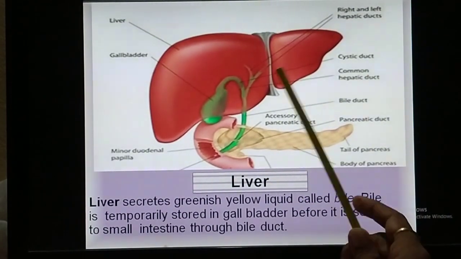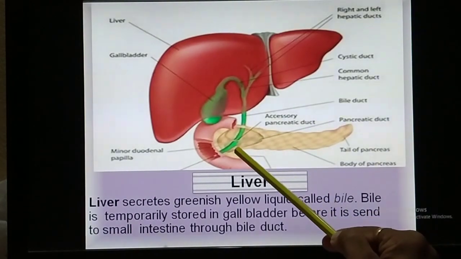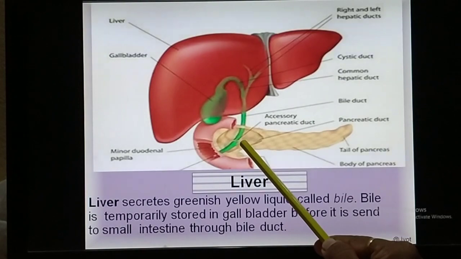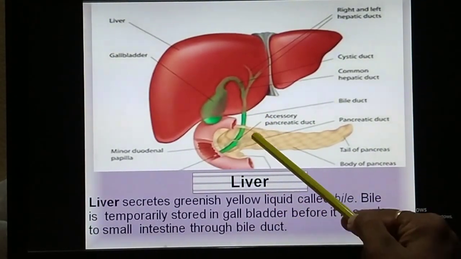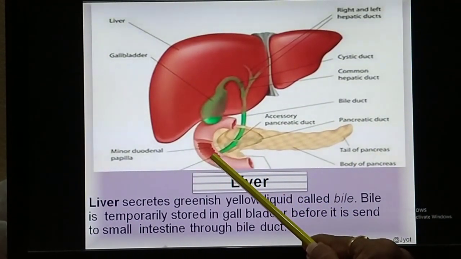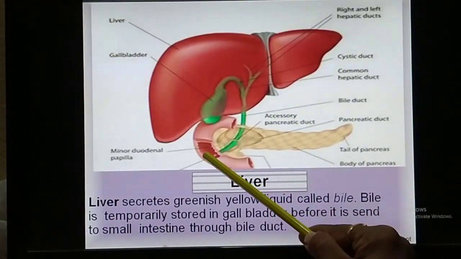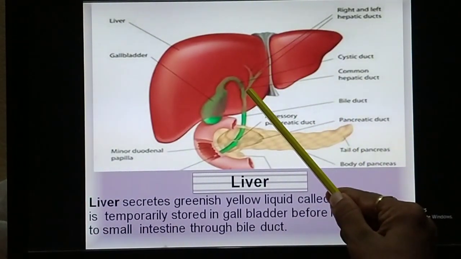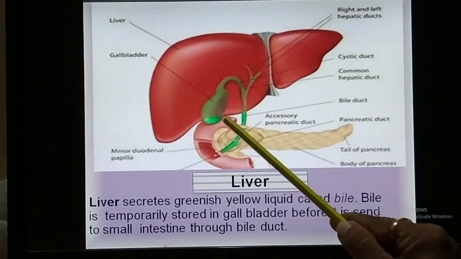Now this bile duct receives the duct from the pancreas. This is the pancreas and I was showing you the pancreatic duct. So now this bile duct and the pancreatic duct together open into the duodenum. Now the liver secretes the bile and that secretion is stored in the gallbladder.